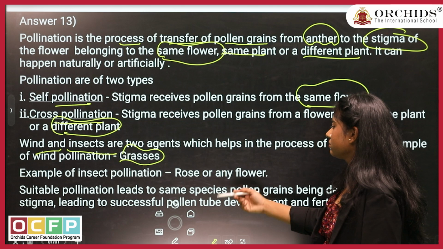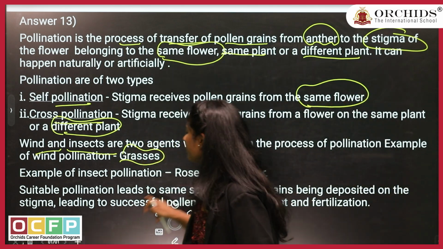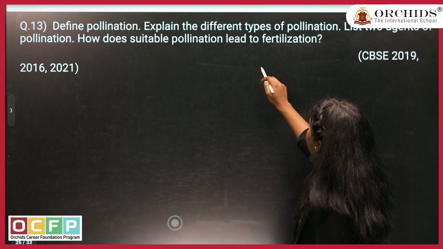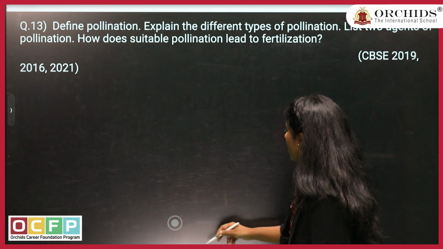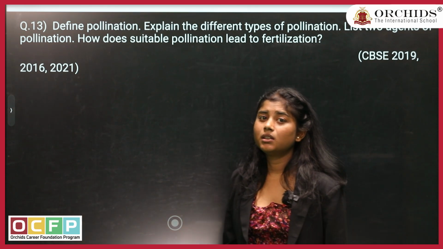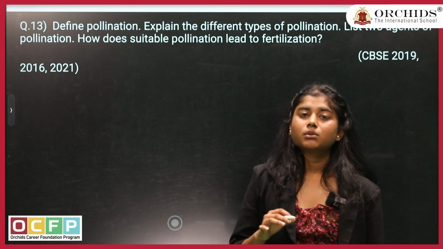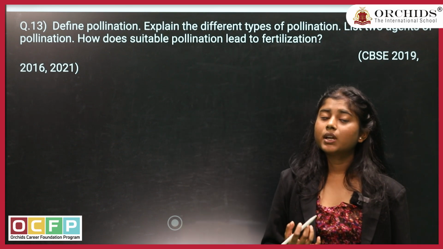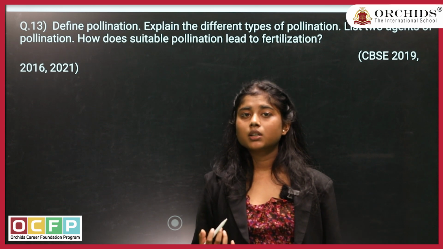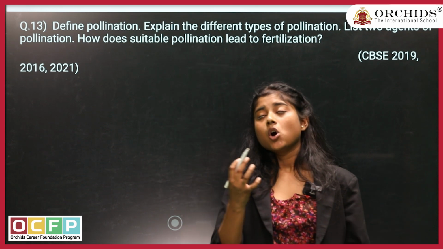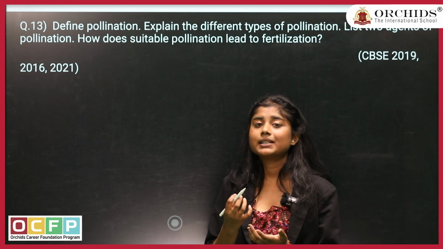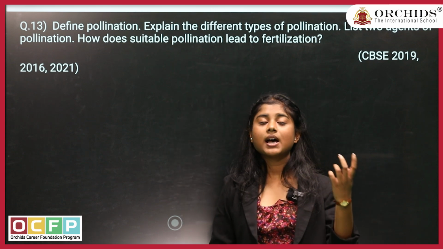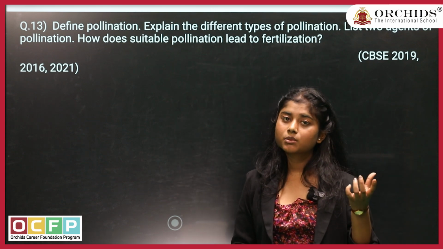Suitable pollination. The question was, how does suitable pollination lead to fertilization? Now, what is suitable pollination here? Suitable pollination means whether it is happening properly or not: if the pollen grains are from the same species or of a different species, if they landed over the stigma, did they stick or not, is the pollen tube growing or not, and does the pollen grain have a male germ cell or not.